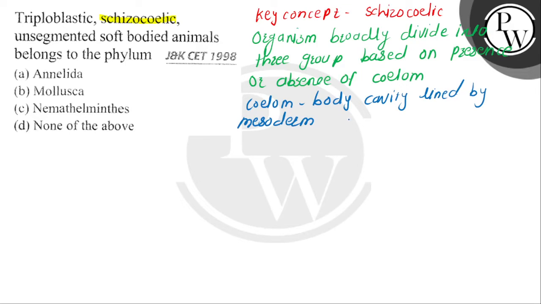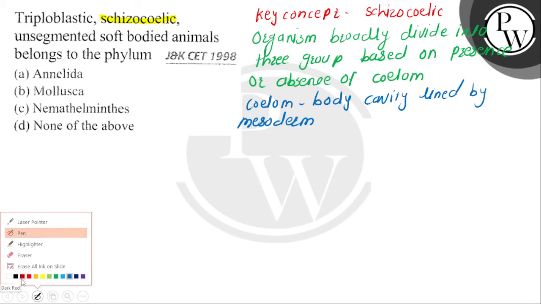In that fluid, the internal organs are freely suspended and they are separated from the body walls. So according to the presence or absence of the coelom, organisms are categorized into three groups.